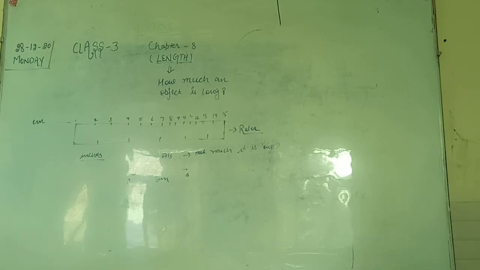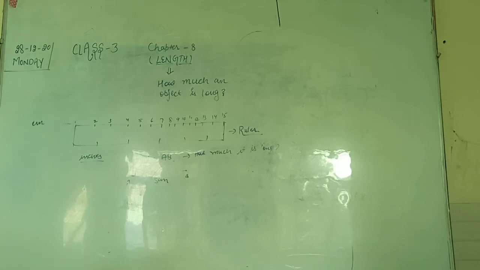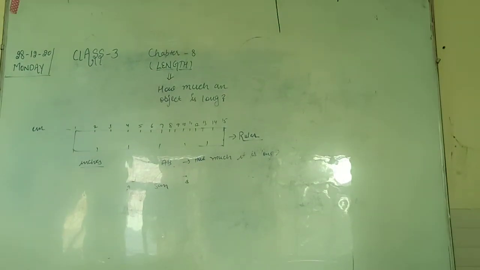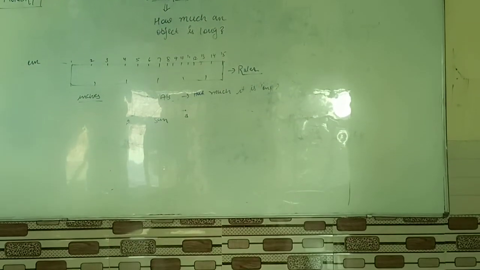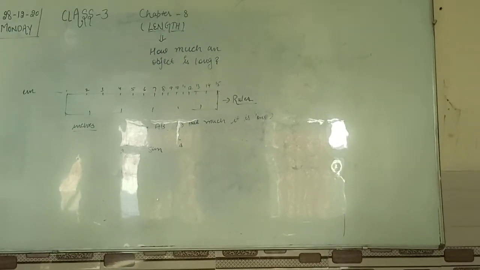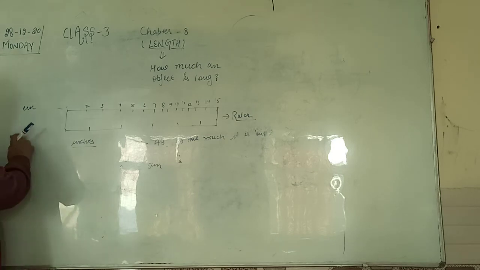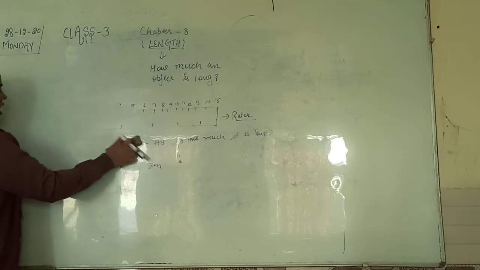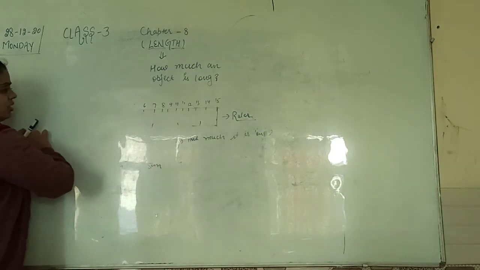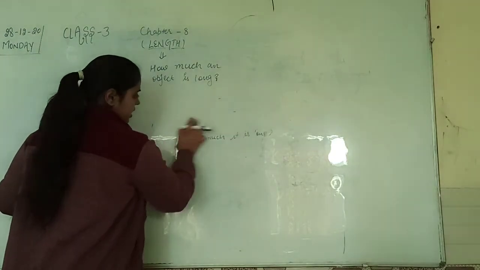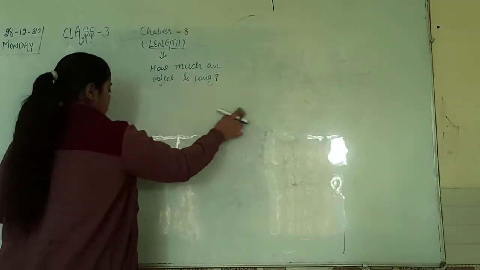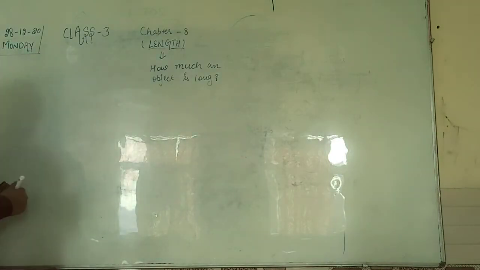Now, after this, come to the next topic, that is about the units, right? This is the way how you will measure the length of any rope with the help of a ruler or scale. Now come to its unit.